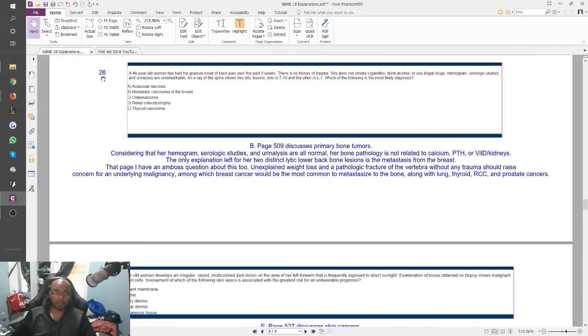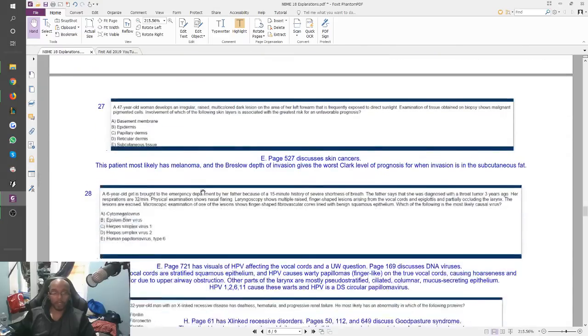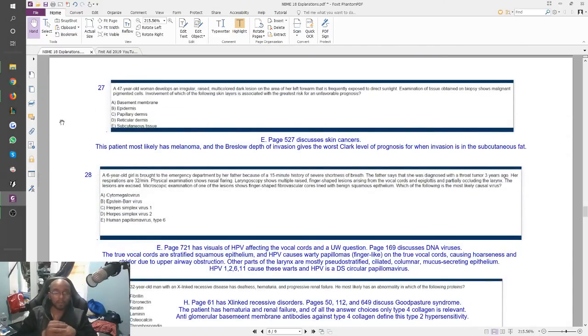Alright, so that's the issue with this patient right there. 27, a 47-year-old woman develops an irregular, raised, multicolored, dark lesion on the area of her left forearm that is frequently exposed to direct sunlight. Examination of tissue obtained from the biopsy shows malignant pigmented cells, which now you know, right? They pretty much told you the ABCD stuff, and they tell you it's malignant, so it's definitely melanoma. Involvement of which of the following skin layers is associated with the greatest risk for an unfavorable prognosis?